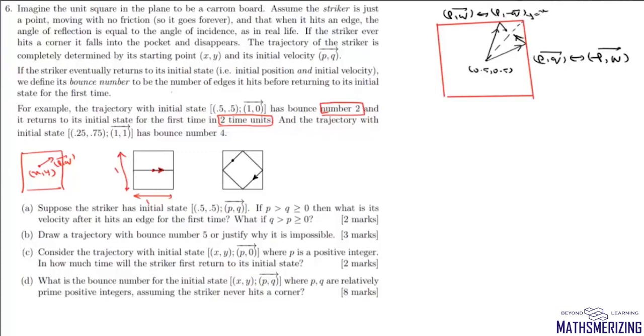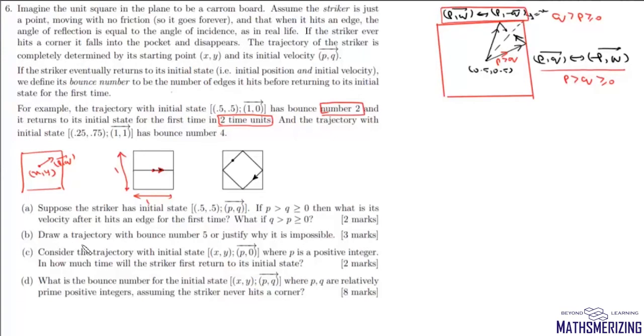Now first question is, if p is greater than q. So if p is greater than q, that means this angle is less than 45 degrees. So in that case, its velocity will change from p, q to minus p, q. So it will be true when p is greater than q and q is greater than or equal to 0. And if q is greater than p, which is greater than or equal to 0, then in that case, it will hit a vertical edge. The velocity will change from p, q to p, minus q.